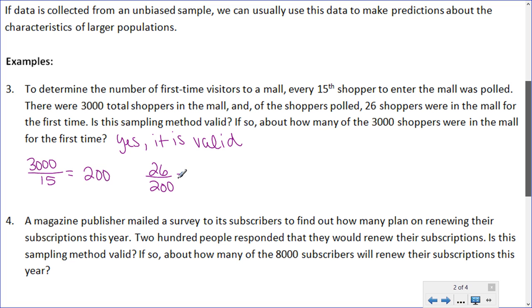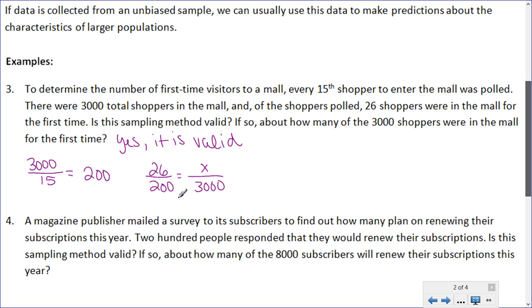We want to generalize this to some number of people out of 3,000 shoppers. So 26 out of 200 that were surveyed said they were in the mall for the first time. We want to know how many people out of the 3,000 total were in the mall for the first time.